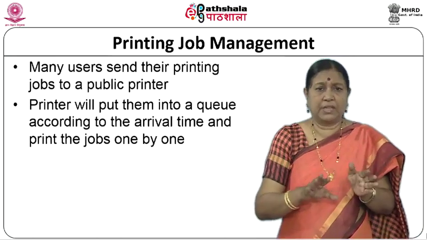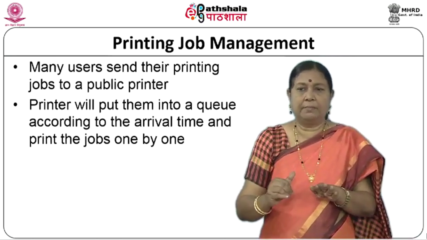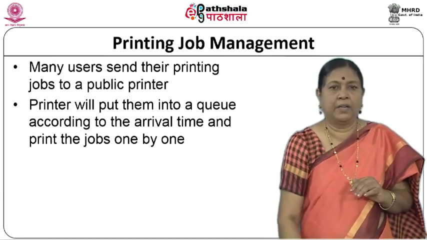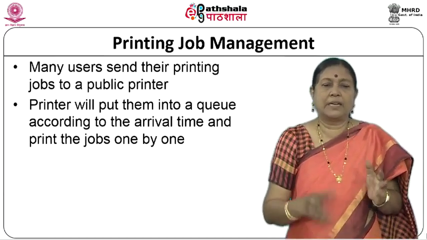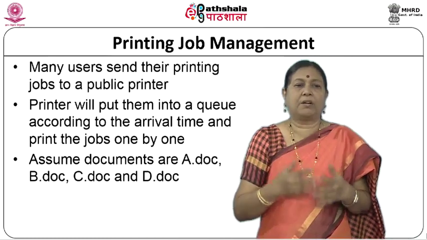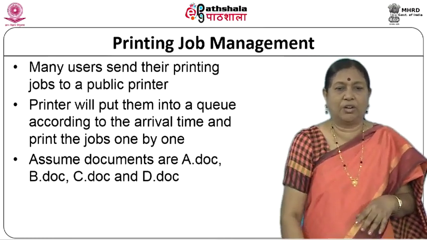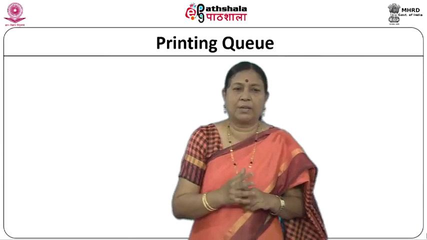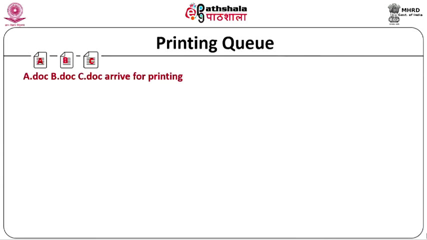So, the printer will put them in a queue according to the arrival time and print the jobs one by one when the printer becomes free for printing. That is what they do. Let us assume the documents that come in are A.doc, B.doc, C.doc and D.doc. We will just see how this is simulated. Here, first A.doc, B.doc and C.doc are arriving. D has not yet come.